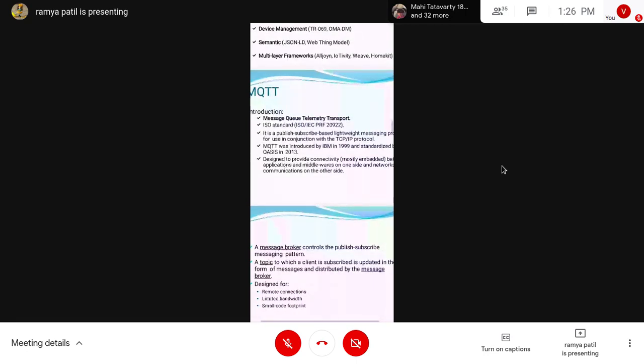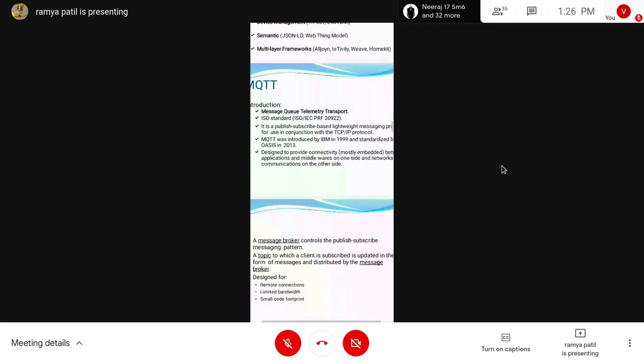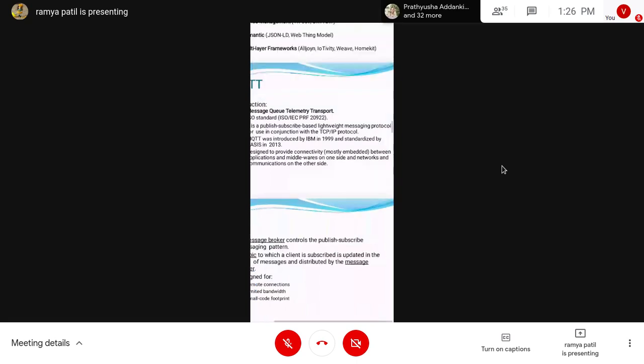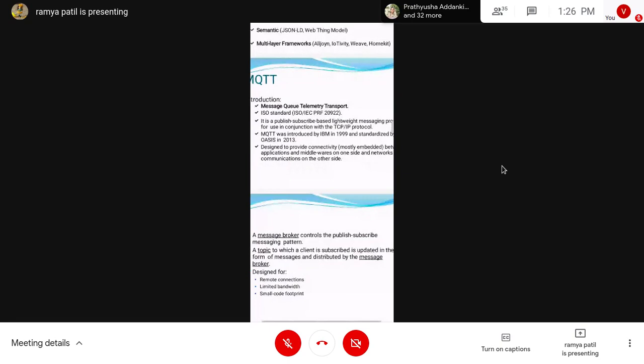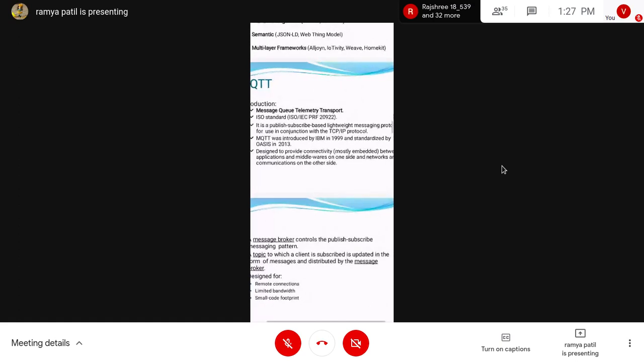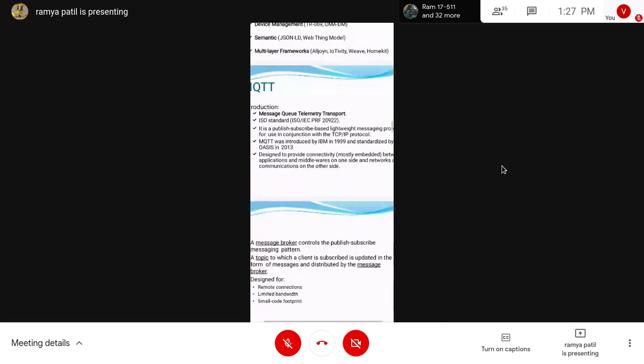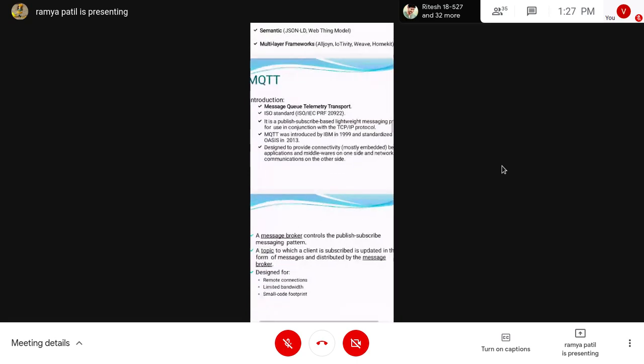For a particular service, the client has to subscribe, and only then can he get the published data. Next, MQTT was introduced by IBM in 1999 and standardized by OASIS in 2013, and it is designed to provide connectivity between applications and middlewares, not only on one side, networks and communications, but the other side.